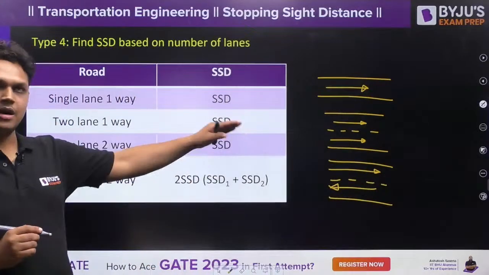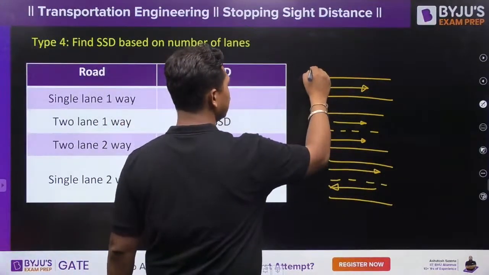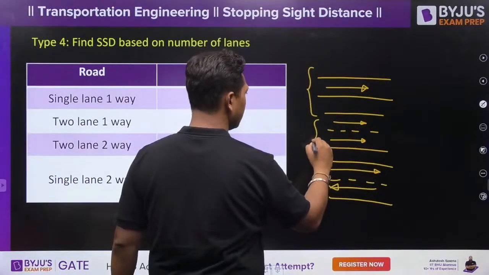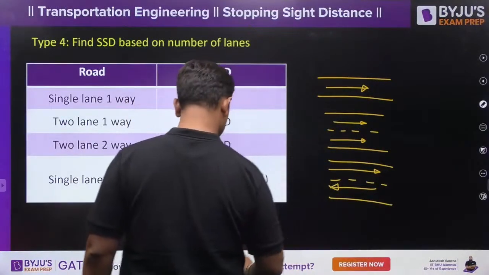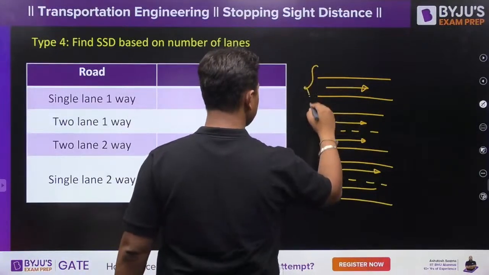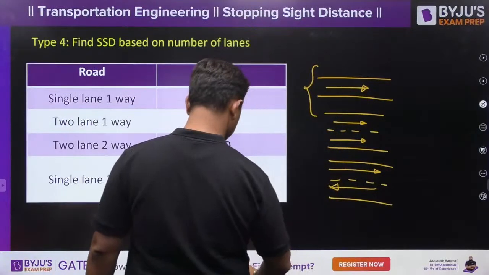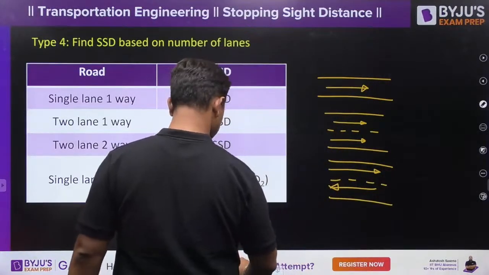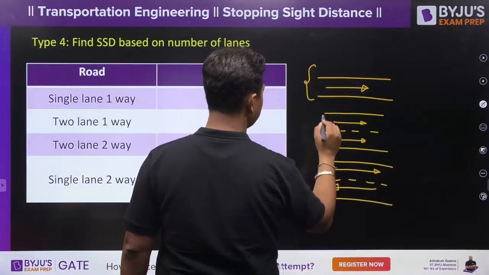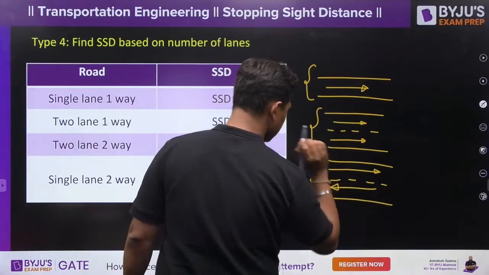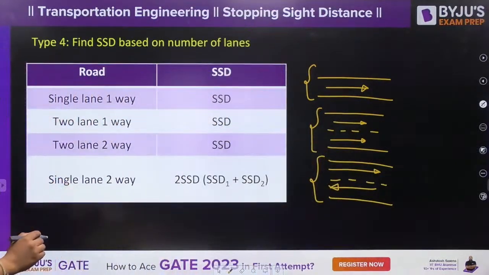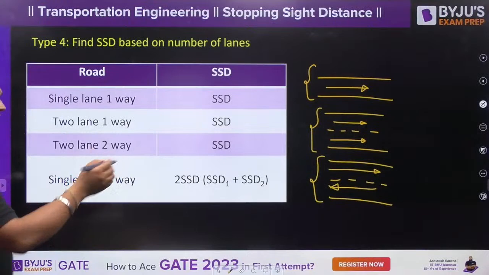I hope you are able to understand. This is one, this is two, this is the third case, and this one is your single lane two-way traffic.